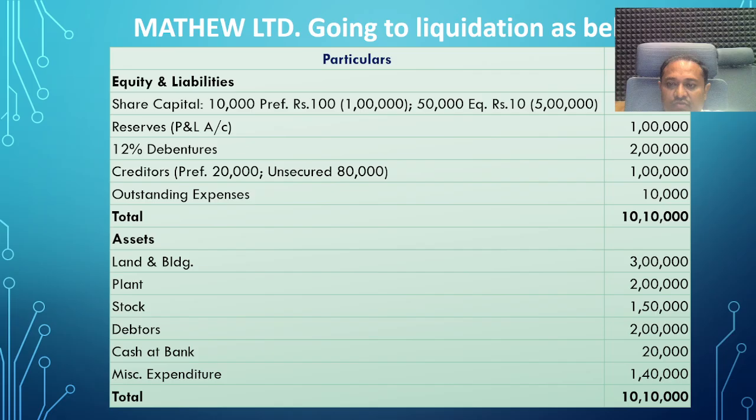Outstanding expenses 10,000. Total assets: land and building 3 lakhs, plant 2 lakhs, stocks 1 lakh 50,000, debtors 2 lakhs, then cash at bank 20,000. Miscellaneous expenditure 1 lakh 40,000. The total tallies at 10 lakh 10,000 on both sides. So this is the balance sheet of the old company, Matthew Limited.